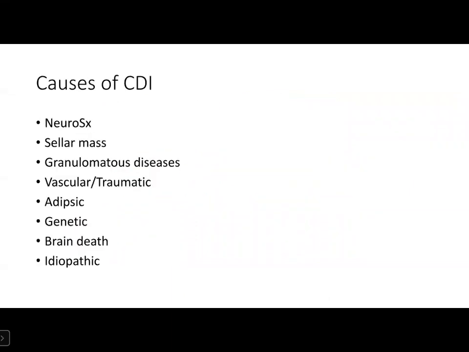First one, we will deal with the larger topic, that is central diabetes insipidus. Let's discuss a few of the common causes. Most common causes are neurosurgical conditions. Before going to the topic, let's know the physiological response to a complete stalk section.